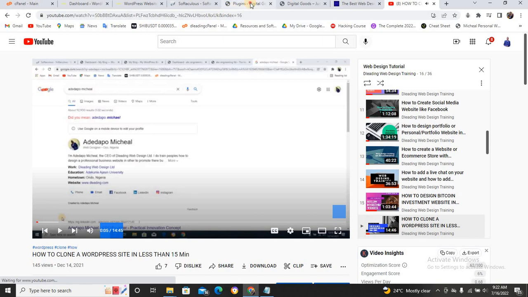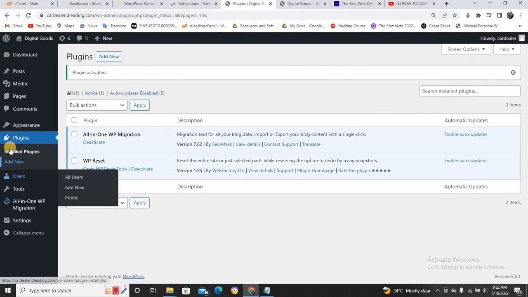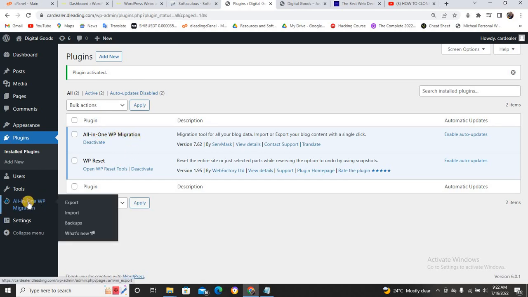So let's move forward. Now you come to your plugin and you come to All in One WP Migration. Just hover your mouse over this one, don't click on it. Can you see? Once you hover your mouse here, all you need to do is come to this import. Can you see? Click on the import.